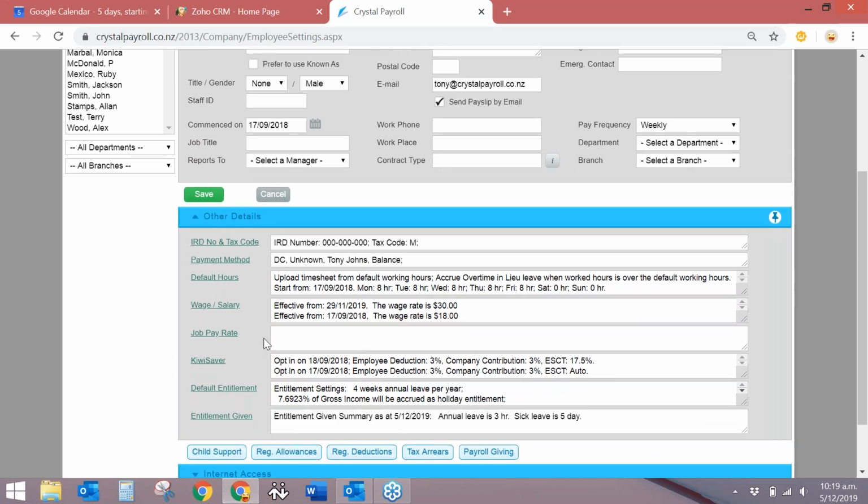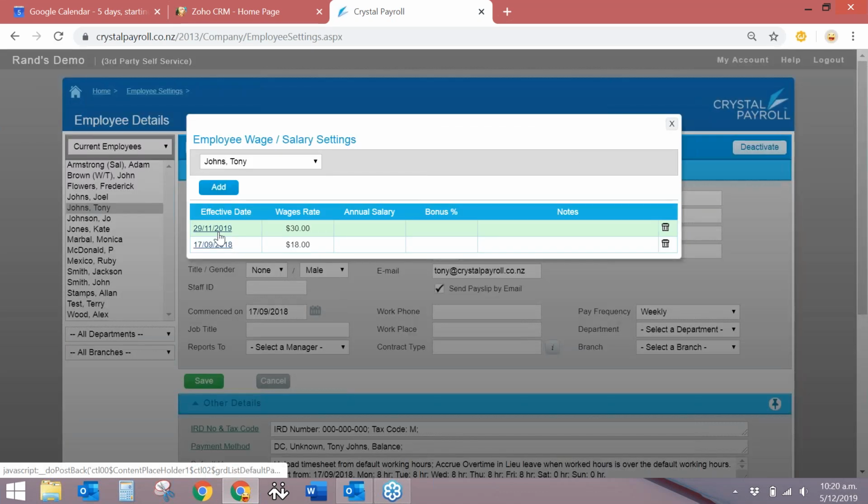And then you've got your wage and salary. The wage and salary is date effective. For example, if you had the conversation with one of your employees that they are due to be getting a pay rise as of a future date, let's say next year after the Christmas break, you can just put that into the system here, put in the date it is effective for, and that will automatically roll over even if it falls mid-cycle of your pay cycle.